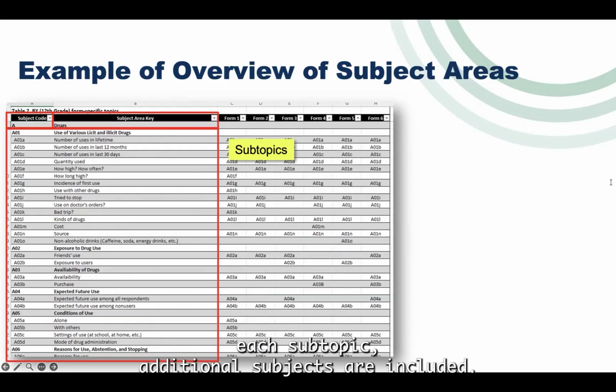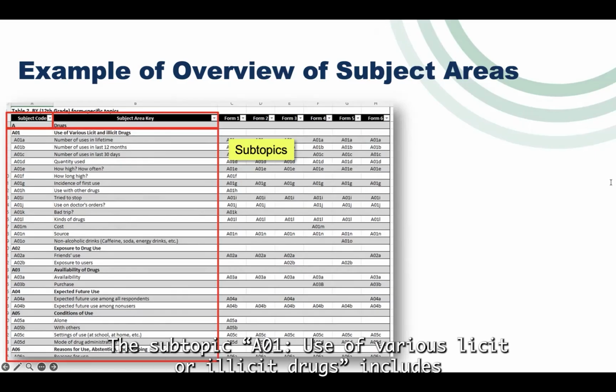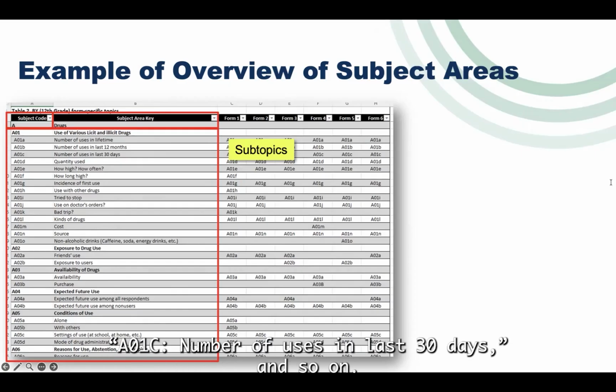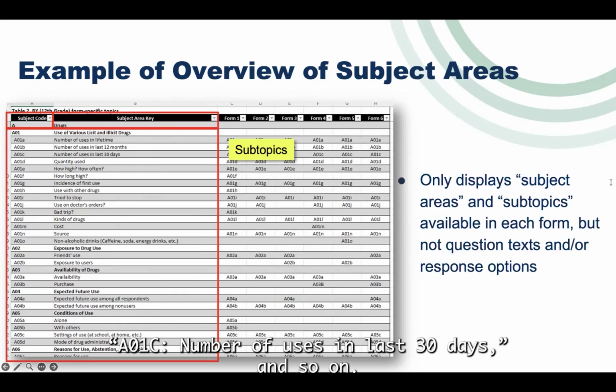Furthermore, under each subtopic, additional subjects are included. The subtopic A01, use of various licit or illicit drugs, includes A01A, number of uses in lifetime, A01B, number of uses in last 12 months, A01C, number of uses in last 30 days, and so on.